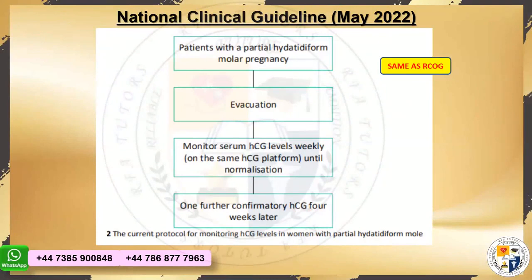Monitoring serum beta HCG would be again, as we did in the complete molar pregnancy. And what's that? Weekly, right? Until normalization. And the day it becomes normal, what are we going to do in a partial mole, Fatima? Muna? Thank you. We are going to do 1 HCG confirmatory, an additional one 4 weeks later. Perfect. Hats off. Thank you very much.